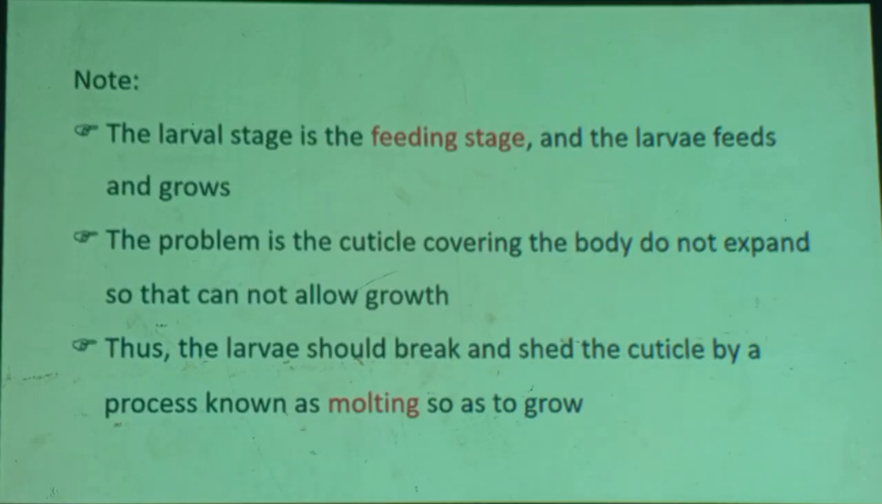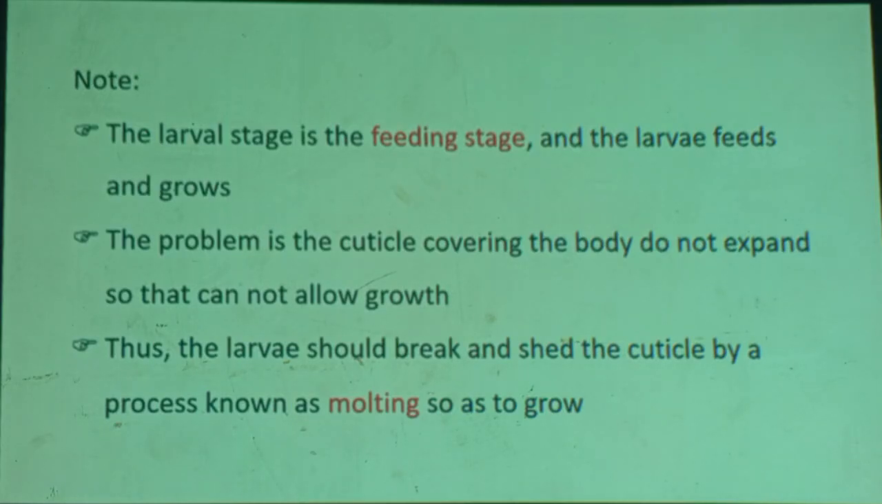The larval stage is the feeding stage. I have said it a lot. The larva or larvae feeds and grows. When we talk about the economic importance of insects, especially the negative economic importance, the larvae of many insects consume vegetation. They are enemies of our agricultural plants and crops. The larva is voracious, actively moving and eating.